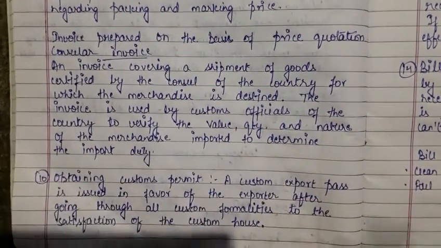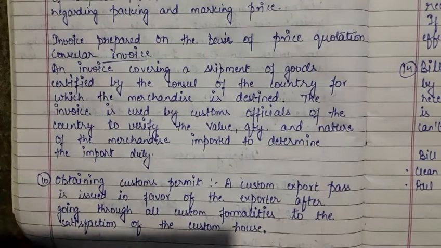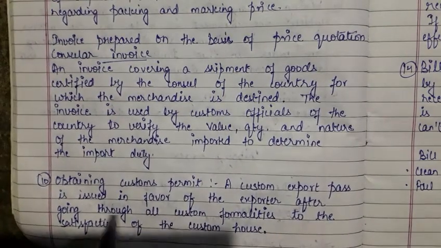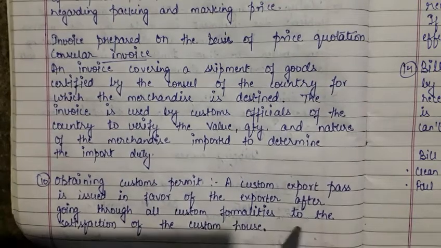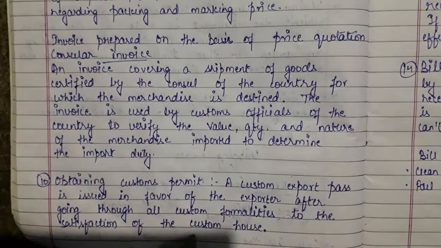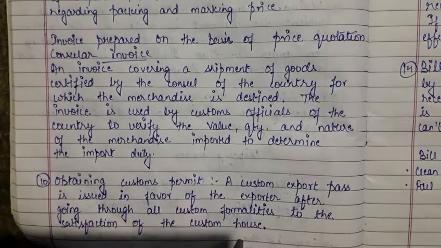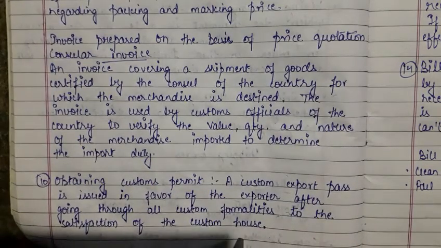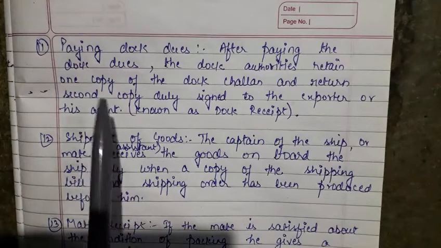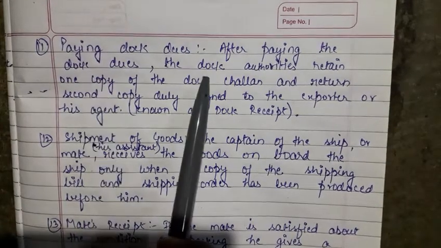Now the 10th thing is to obtain the customs permit. A custom export pass is issued in favor of the exporter after going through all the custom formalities to the satisfaction of the custom house. If every formality is completed at the custom house, then the custom house gives a pass to the exporter. Now the next procedure is that the exporter has to pay the dock dues.